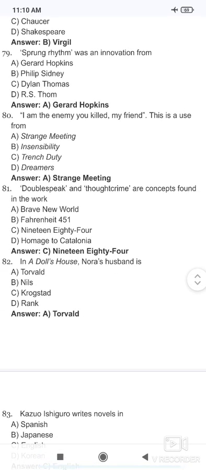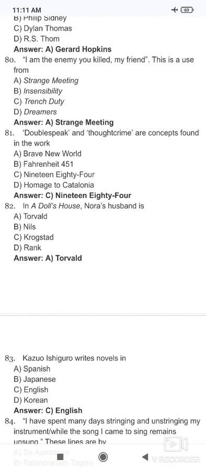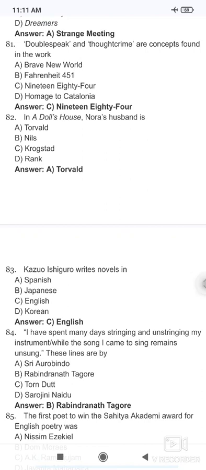Doublespeak and thoughtcrime are concepts found in the work of, so these we can find in 1984. Question number 82. In A Doll's House, Nora's husband is Torvald. Then Kazuo Ishiguro writes novels in English. Though he's a Japanese writer, he wrote in English.